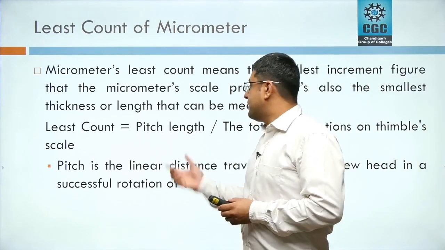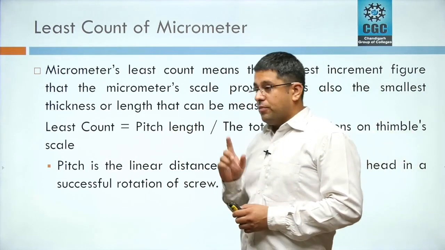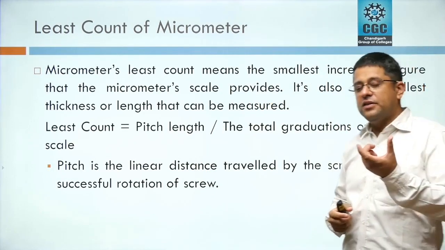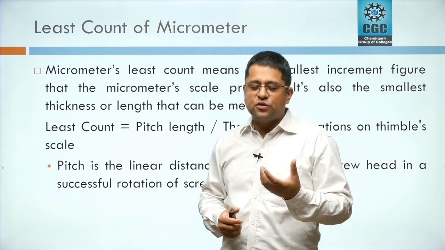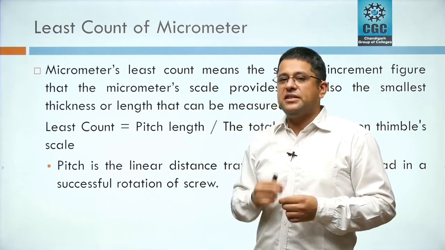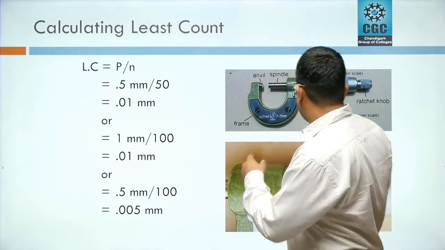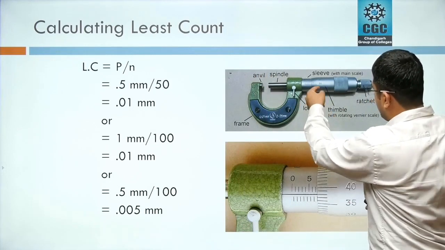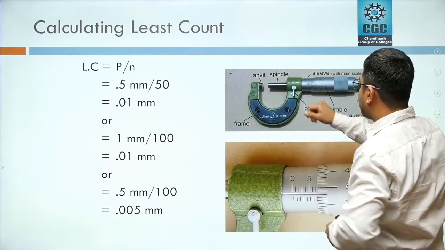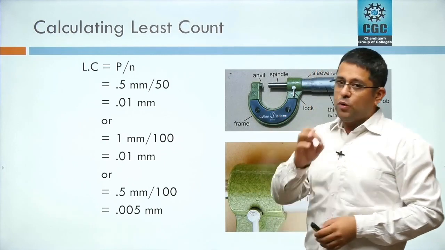Now what is least count? Basically it is the pitch length divided by the total graduations on the thimble scale. So as I told you, the pitch length is 0.5 mm. The pitch of the screw is, जो हमने इसमें threaded screw use किया है उसका pitch है 0.5 mm. Means after every 360 degrees rotation it will advance by 0.5 mm. And you can see from this figure here कि इसके ऊपर जो this is known as thimble. The number of divisions on the thimble is 50. When you divide 0.5 mm by 50, you will come to know its least count.